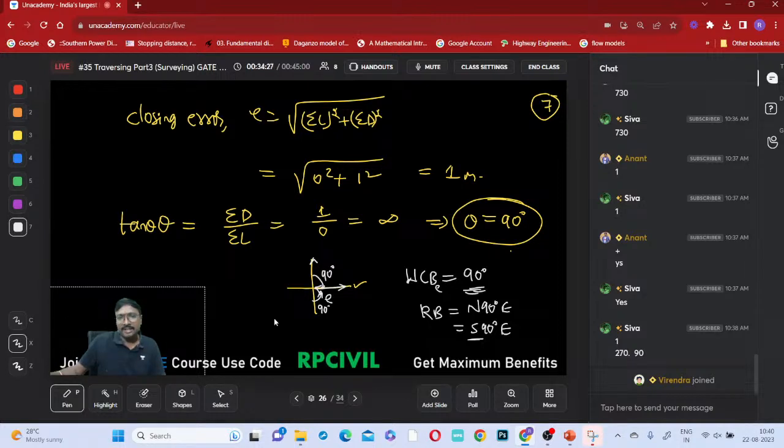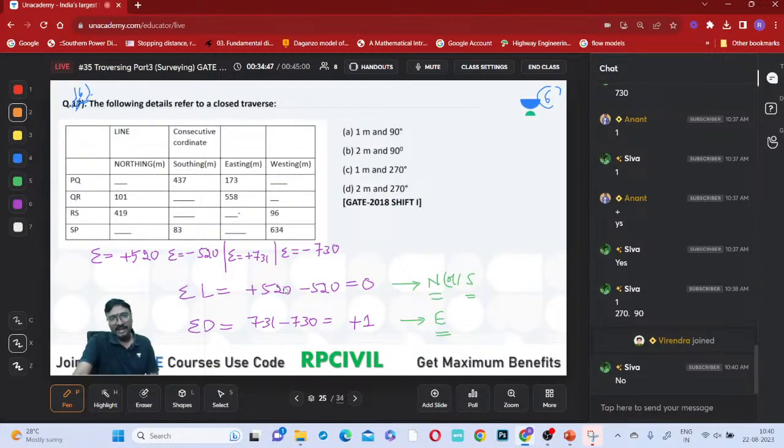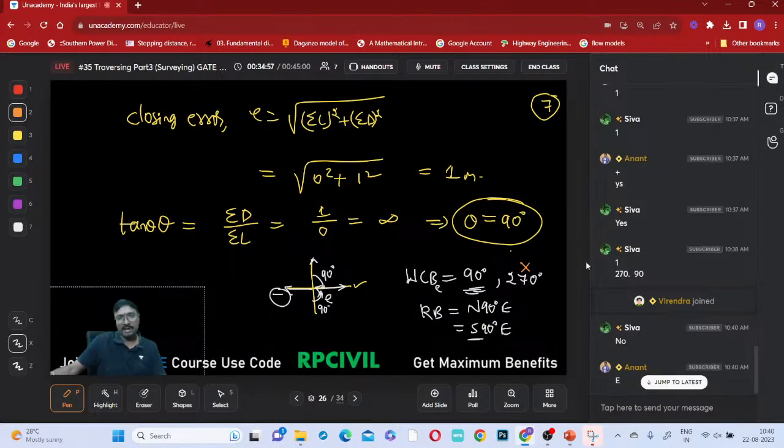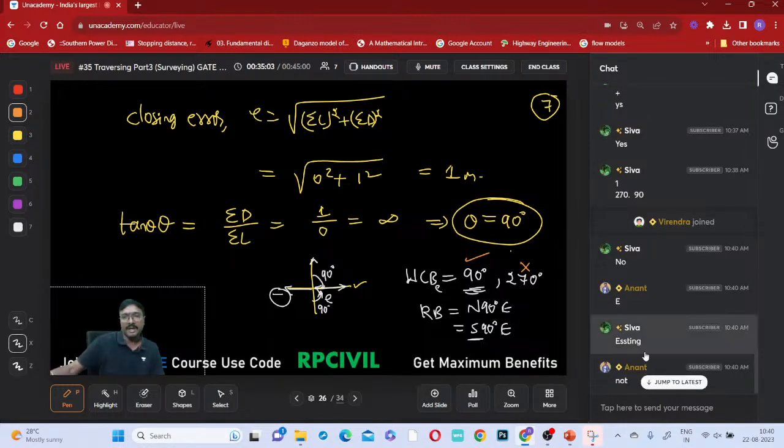When you take 270, it will go to this side. Whenever you go there, the departure will become negative, but the departure is positive, so can we take 270? Tell me, Shiva. 270 should not be considered, no? Because if you take 270, the westing will come. But is there any westing in our condition? Did we identify that the closing error will have westing departure or easting departure? Our closing error will have the easting departure only, no? So 270 cannot be the value. Only 90 is the value, right?